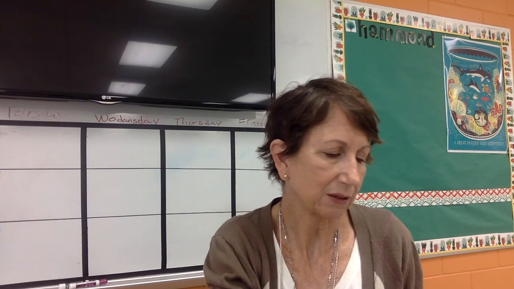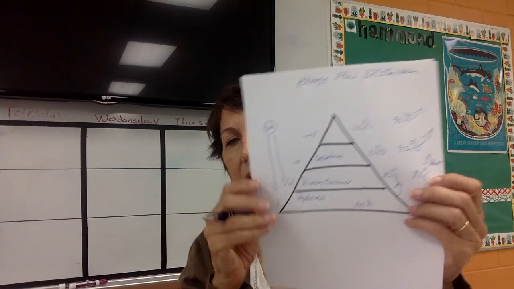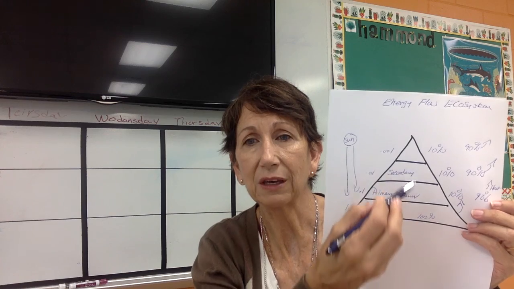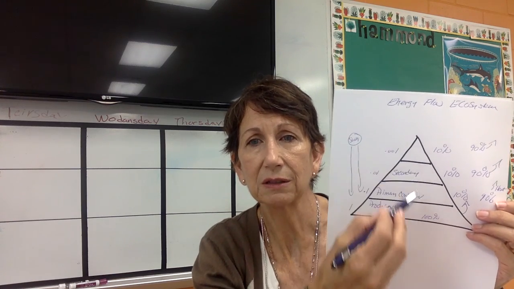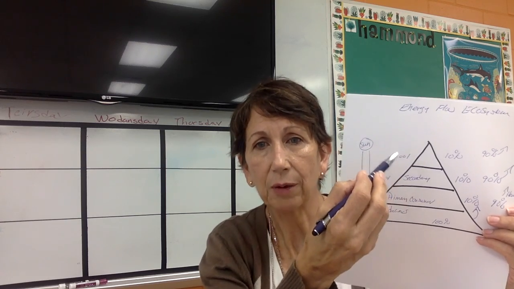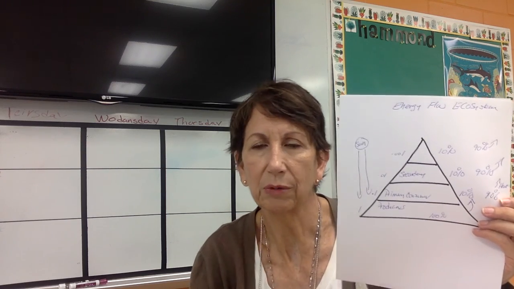So we're going to actually write that at the top. We're going to write energy flow in an ecosystem. An ecosystem is living systems. So every single organism on the planet, every living thing, is going to fit someplace in this. And then, of course, we have our decomposers, but they're a little different, so we don't really put them in here.